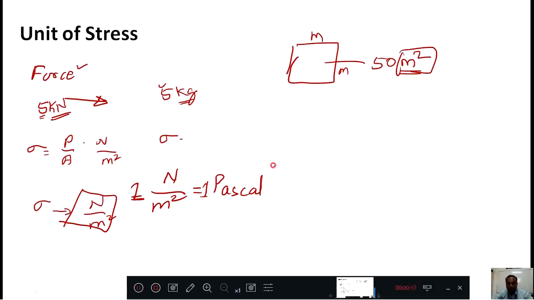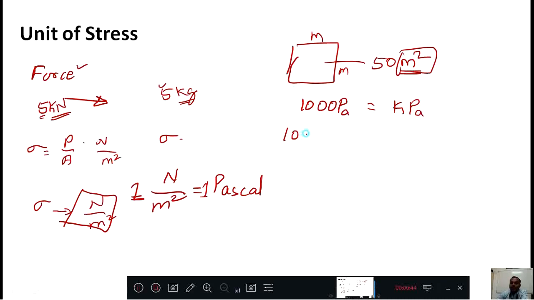If the magnitude is very huge, then I can call it 1000 Pascal. Then instead of saying 1000 Pascal, every time writing these 3 zeros, to avoid that, I can say kilopascal. So 1000 Pascal means kilopascal. See, this 1000 I replaced and wrote kilopascal.